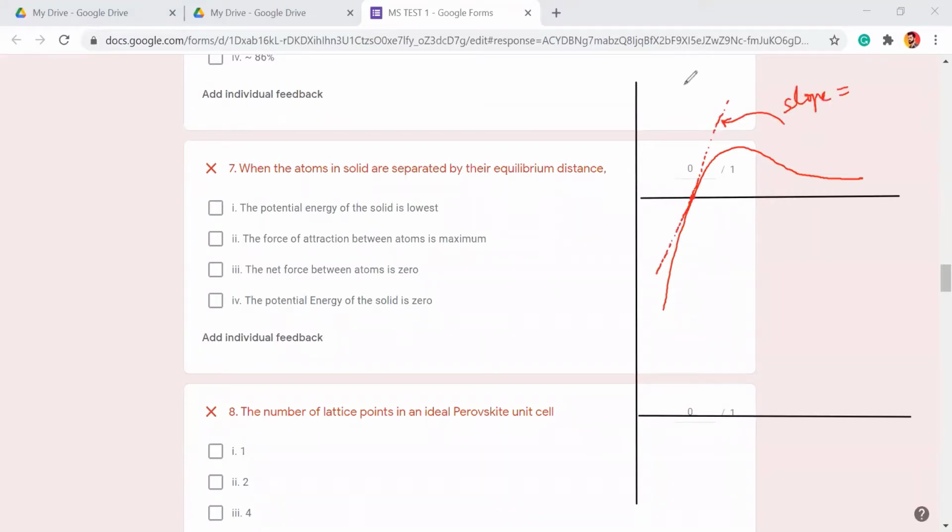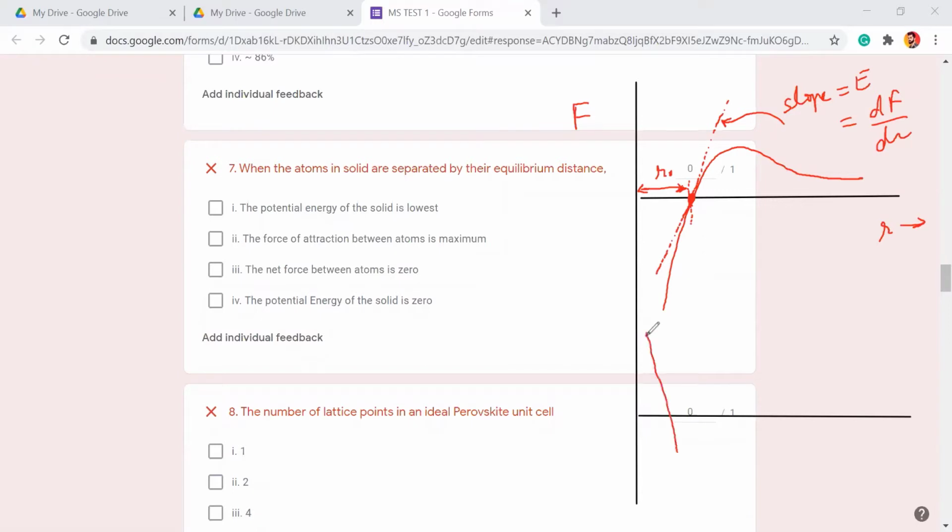Elastic modulus, sir. Exactly, the slope is elastic modulus, that is my dF by dr. If this is force and this is your r, when the force becomes 0, that distance is called what? Equilibrium distance, right? This is my r naught, or bond length.